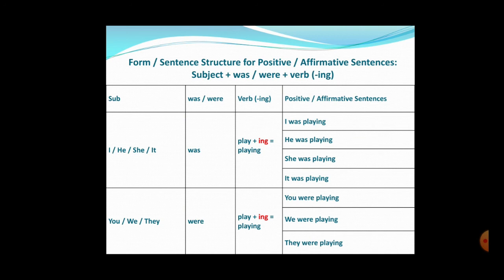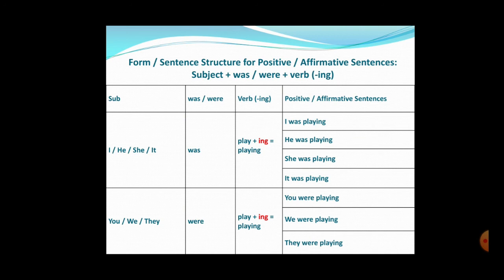So play is the main form of verb. With it, you add the ing form of verb, okay, to make it continuous. So it becomes playing, okay. So you get I was playing, he was playing, she was playing, it was playing. Understood? Now let's look at the other one.